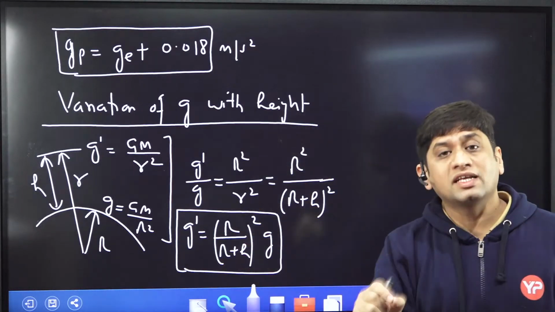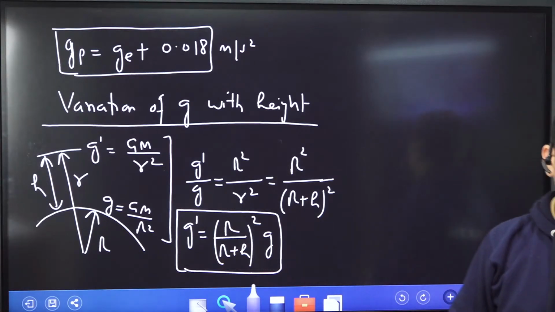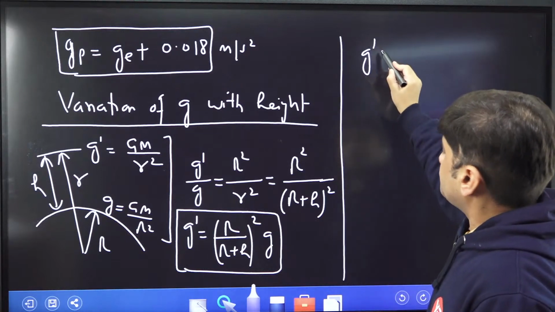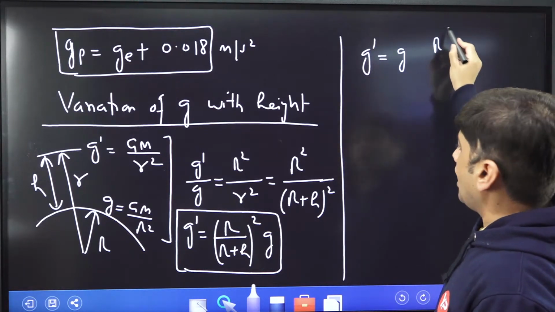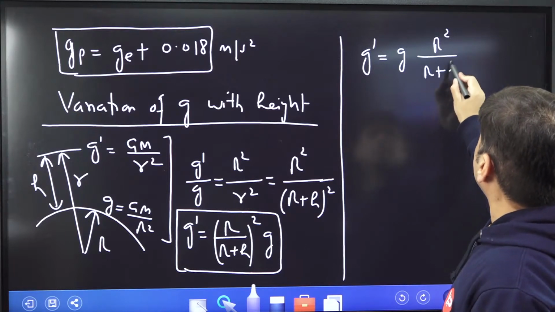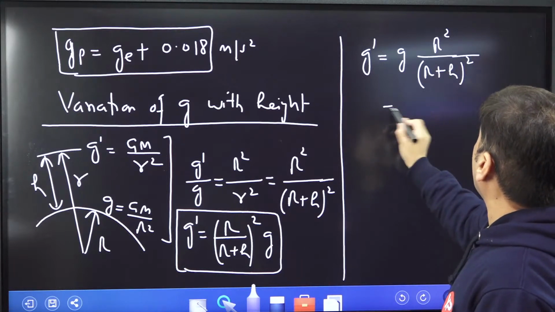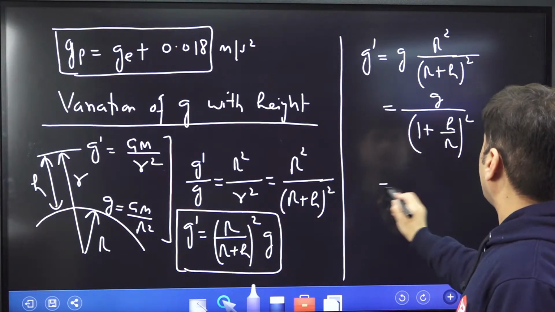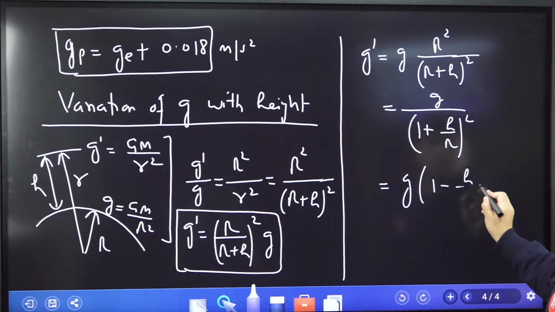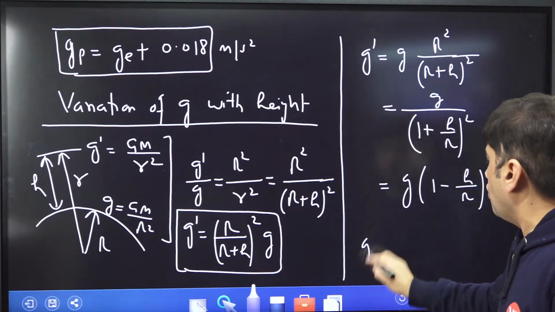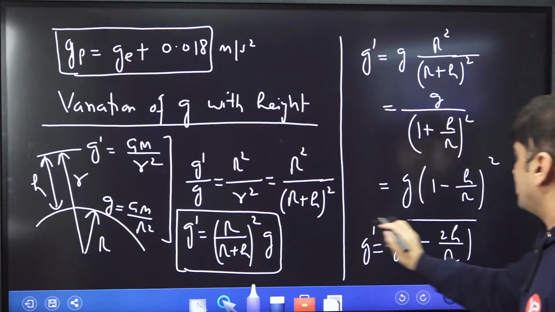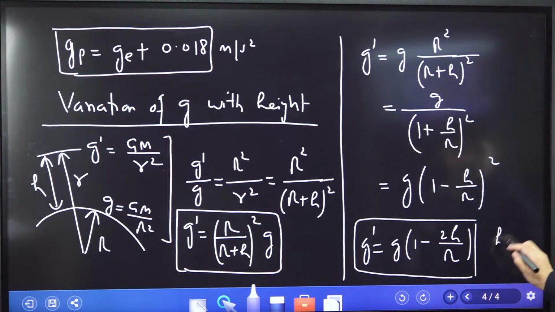If h is very, very small, then the formula is simplified using binomial expansion. What we do is, we say g dash is equal to g R square over R plus h whole square. I take R common: g over 1 plus h over R whole square. I take it to the numerator: 1 minus h by R whole square. And if I open it through binomial expansion, the formula becomes something like this. But this formula is true only if h is far, far less than R. Then this formula is true.